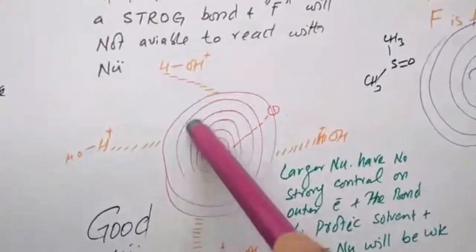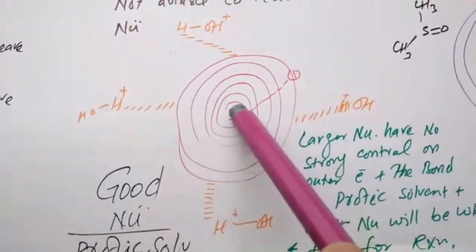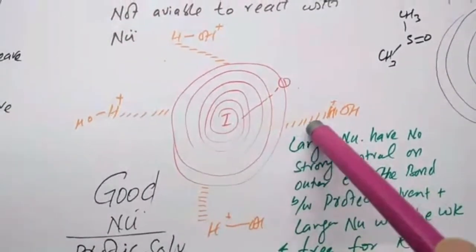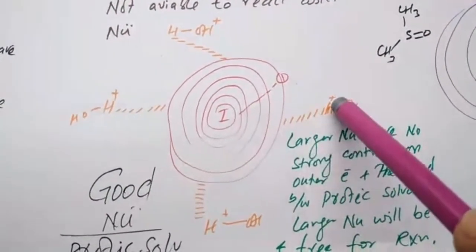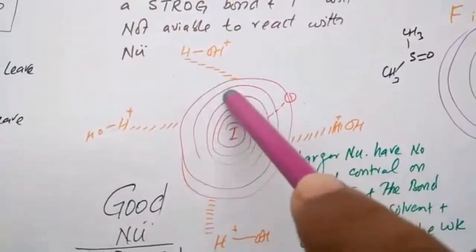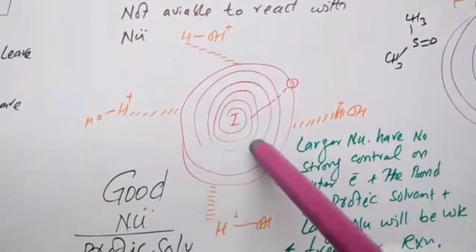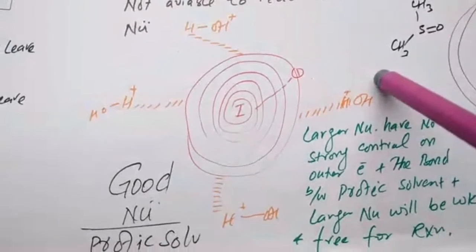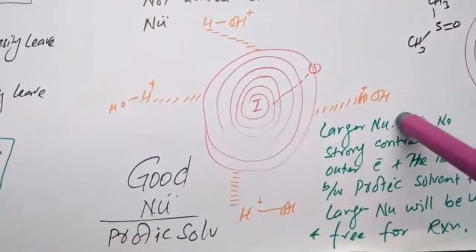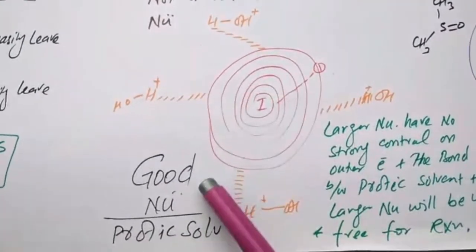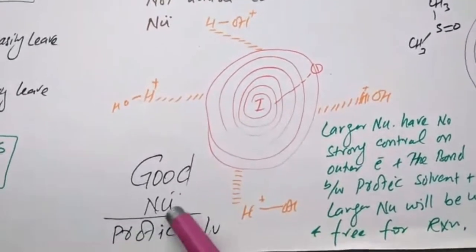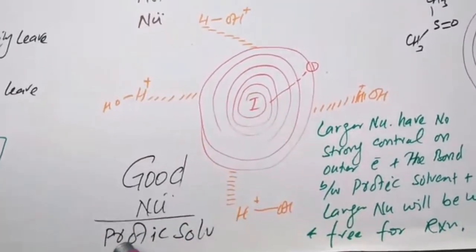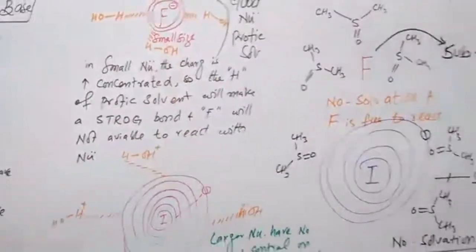Again, in this protic solvent, when the size of the nucleophile is bigger, the bond with hydrogen is weak, so this is free to leave the solvation and can easily react with the substrate at a faster rate. That's why this is a good nucleophile. This is a good nucleophile if the solvent is protic.